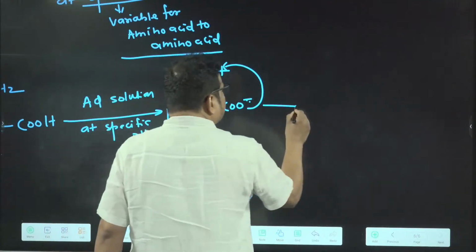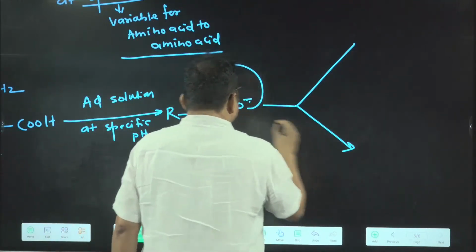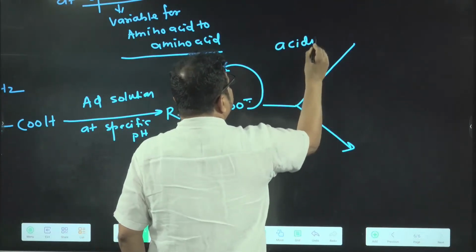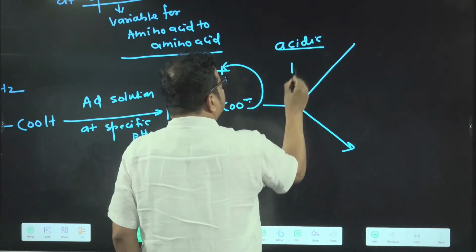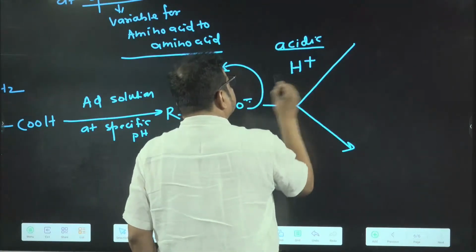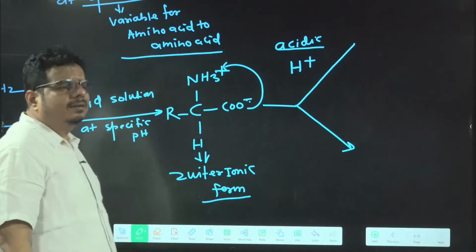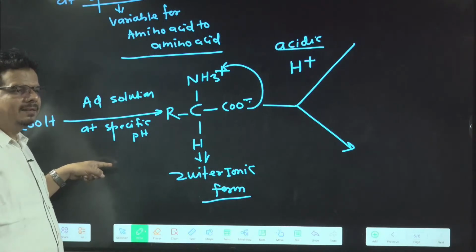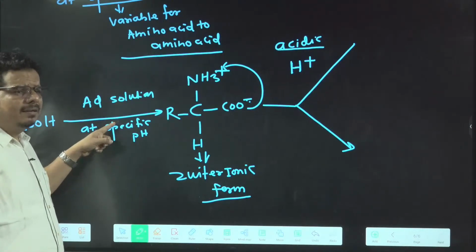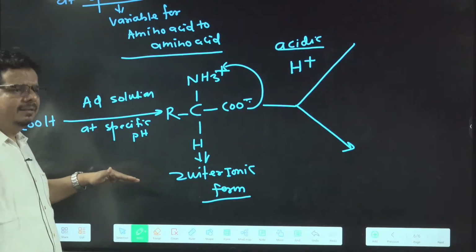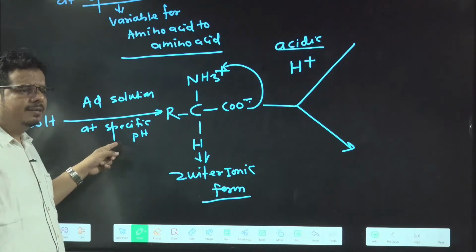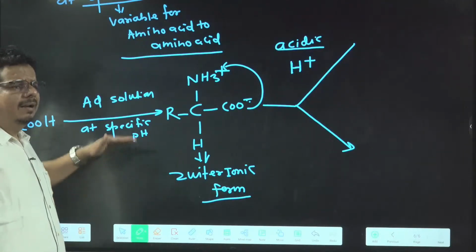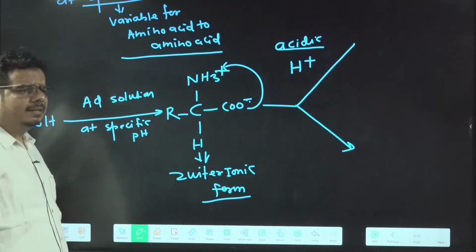What happened when we change the pH? Suppose I am changing the pH to acidic medium, in presence of H plus ion. So acidic pH means what? Lower pH than the specific pH. Don't think it is 7 and acidic means less than 7. Suppose here it is 5 pH, the zwitterionic point. So less than 5 is acidic, and more than 5 we will consider as what? Basic. Getting the idea or not?